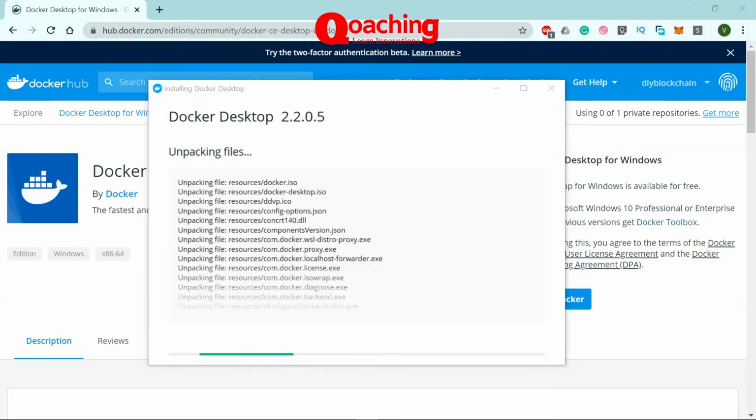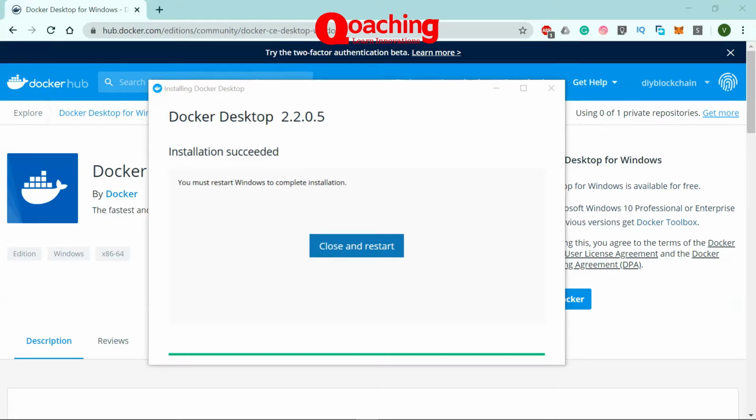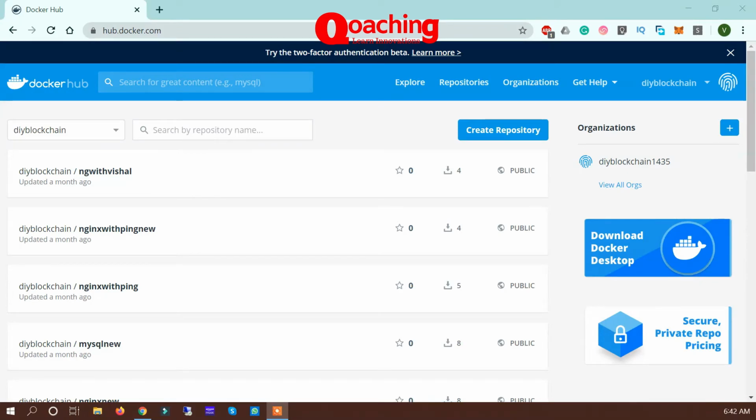Now this process will take about a minute or two depending upon the kind of configuration your machine has, so we have to wait until it asks you to restart your computer, and then Docker will actually start once your computer is started. As you can see, Docker is installed successfully, and in order to complete the installation we are required to restart the machine. So let's do that.